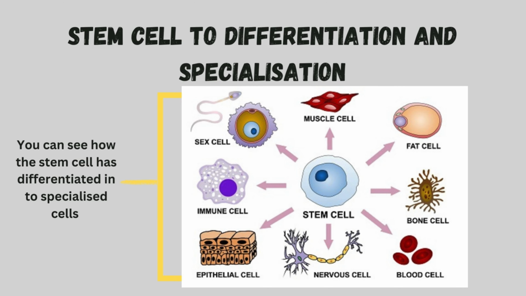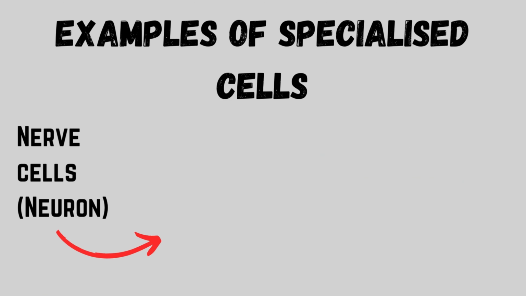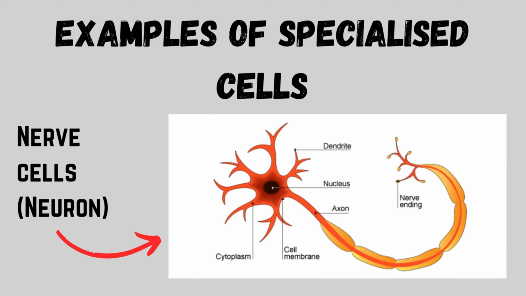Let's look at different types. For example, sperm cells. These are specially designed for the effective transport of male DNA to the female DNA for sexual reproduction. The head of the sperm contains all the genetic information ready for fertilisation and also has enzymes that are able to digest the egg cell membrane. They also have lots of mitochondria for energy, which is required for movement of the tail so they can swim. This is an example of how that cell has adapted to carry out a specific job role. Therefore, it's specialised.